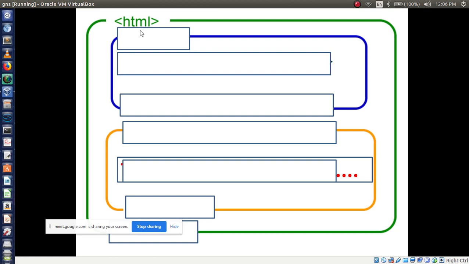Then after HTML, you can write down yourself, step by step, then you can easily understand. We have to write individually. Then after HTML, the next tag is the head tag.